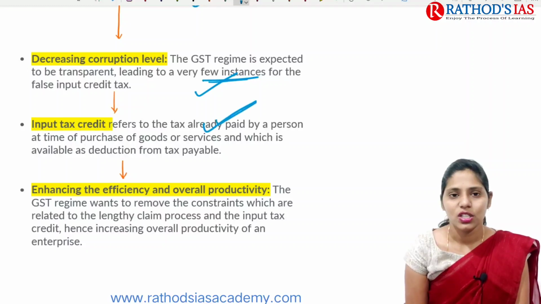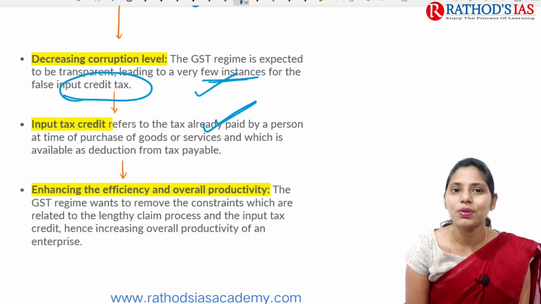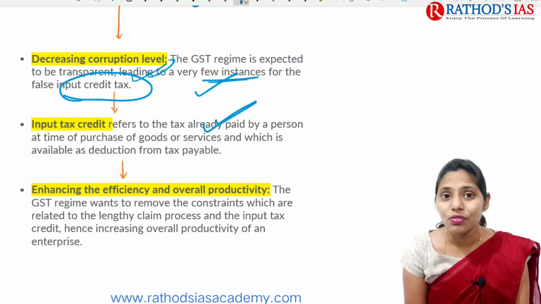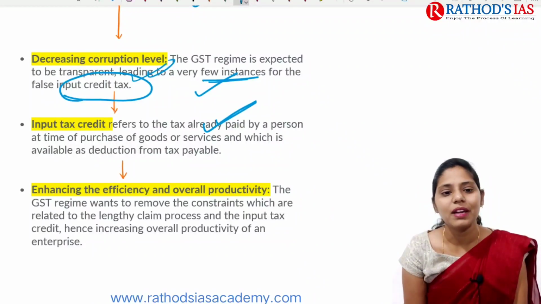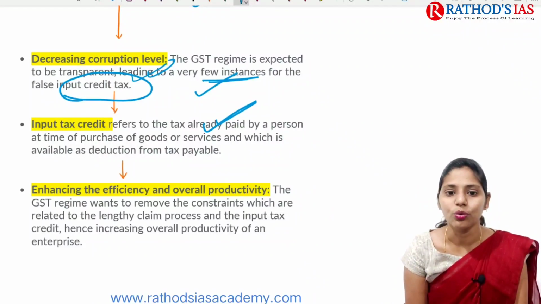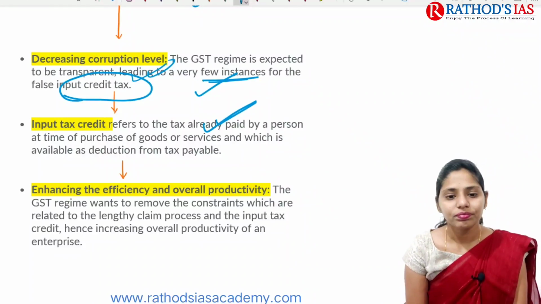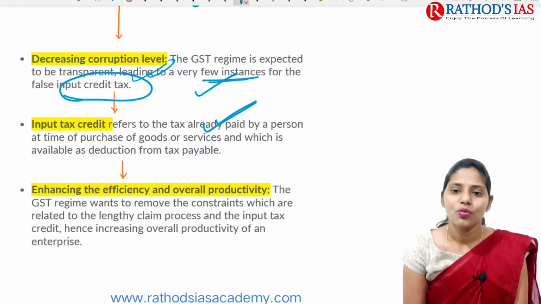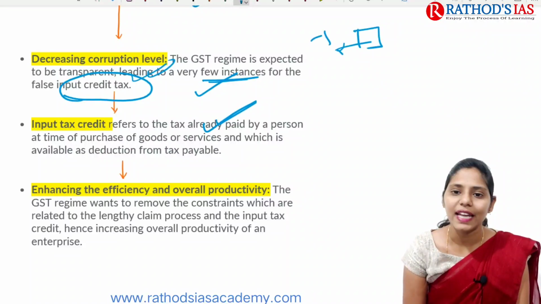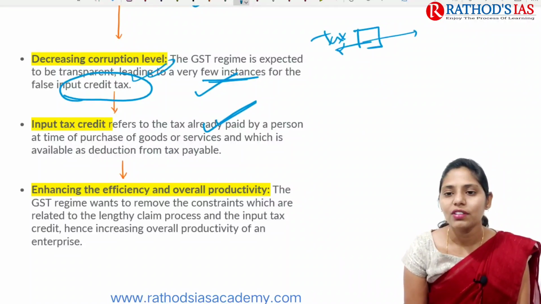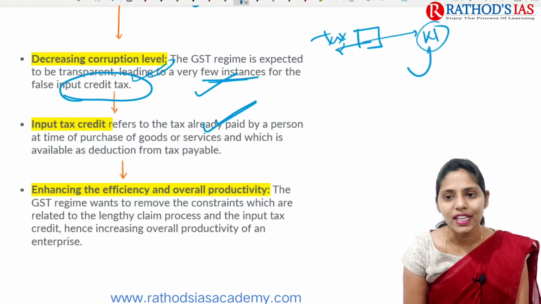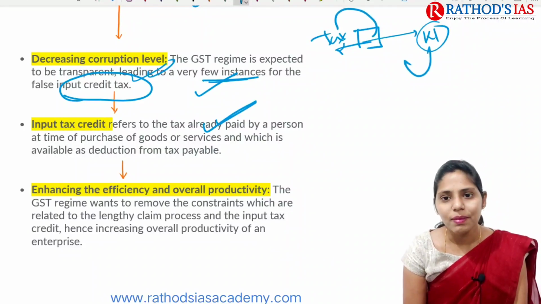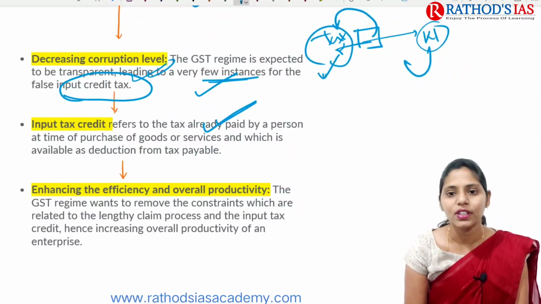And next one is, if you're talking about what this input tax credit is, it refers to the tax which is already paid by the person at the time of purchase of goods or services, and which is available as a deduction from tax payable. For example, the manufacturer already paid the tax on raw materials, and whenever the wholesaler purchases the goods, again he needs to pay tax, but the manufacturer already paid some amount of tax for the raw material.